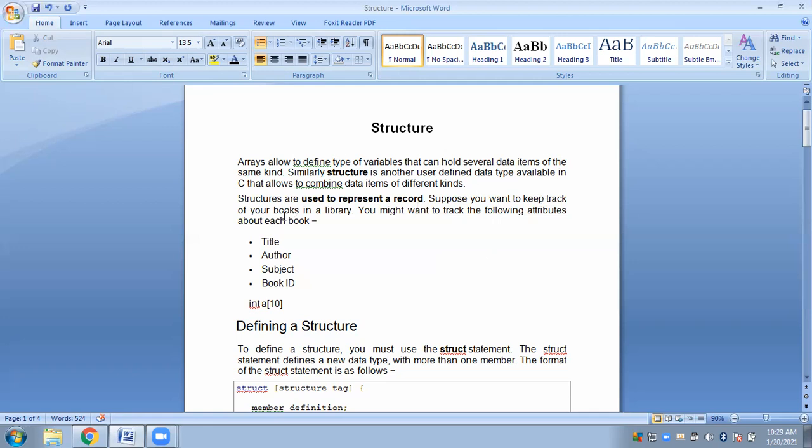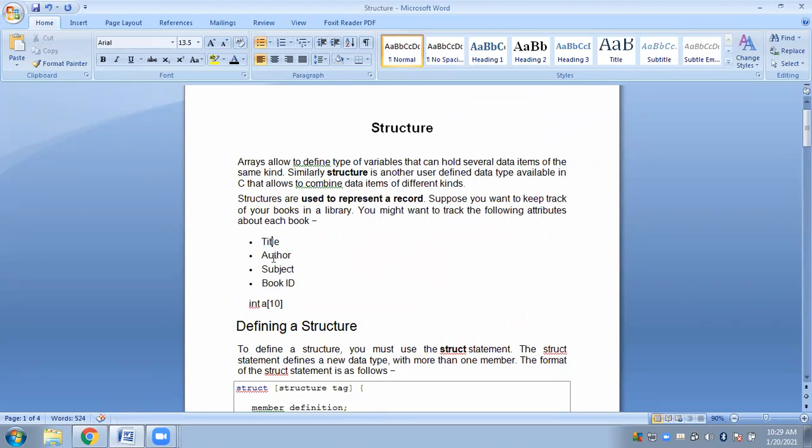You can use attributes, you can use fields, you can use data types. Suppose you want to keep track of your books in a library. Again, this is another scenario where you will be needing a structure. You want to keep track of all the books in a library. Talking about one particular book, a book will have a title, an author, the subject and the book ID. These are all different types of information, so the data types will be different.